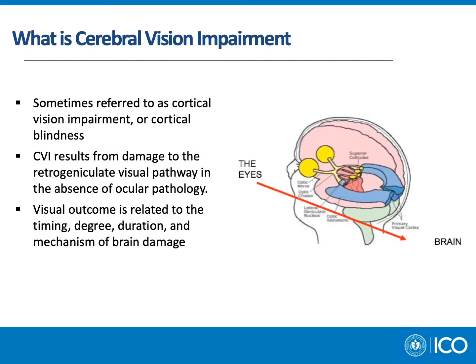So what is cerebral vision impairment? It's sometimes referred to as cortical vision impairment or cortical blindness, but these terms have fallen out of favor. Cortical is no longer the preferred term, as extracortical damage to the visual pathway can still result in CVI. Blindness is no longer the preferred term, as total blindness cannot result from CVI due to the plasticity of the central nervous system and the extragenicular striate visual pathways. CVI results from damage to the retrogeniculate visual pathway in the absence of ocular pathology. Visual outcome is related to the timing, degree, duration, and mechanism of brain damage.